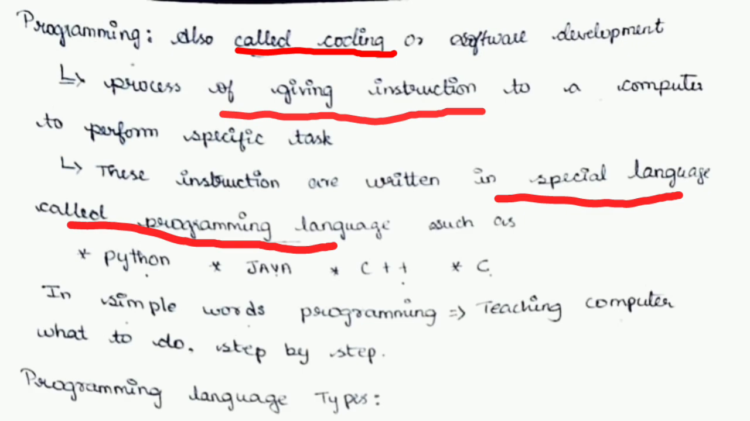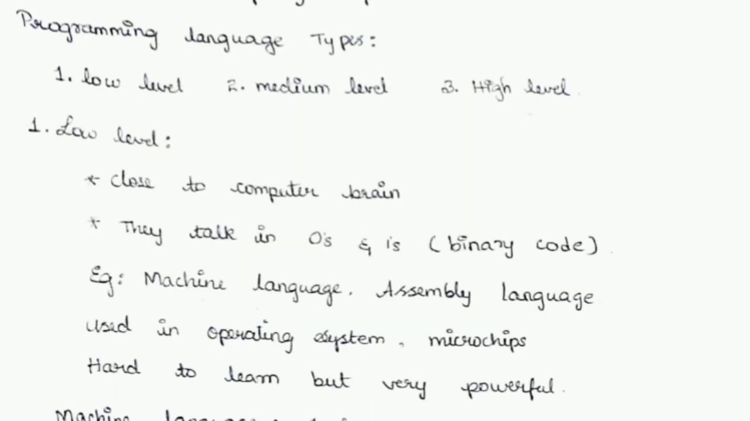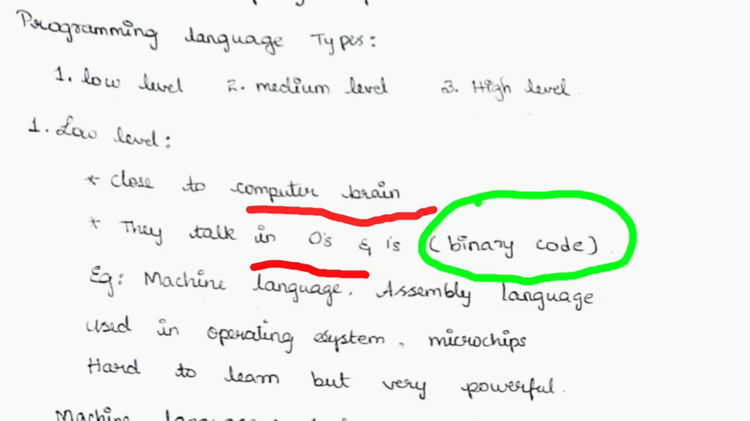So let's see the types of programming languages. There are three main types: low level language, medium level language, and high level language. A low level language is very close to the computer's brain and easily understood by the computer, but it is very tough for humans to understand because it is written in zeros and ones, like binary code.